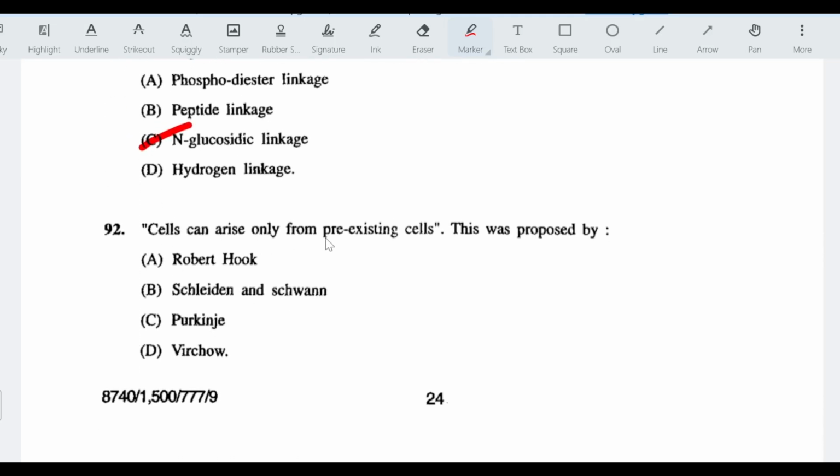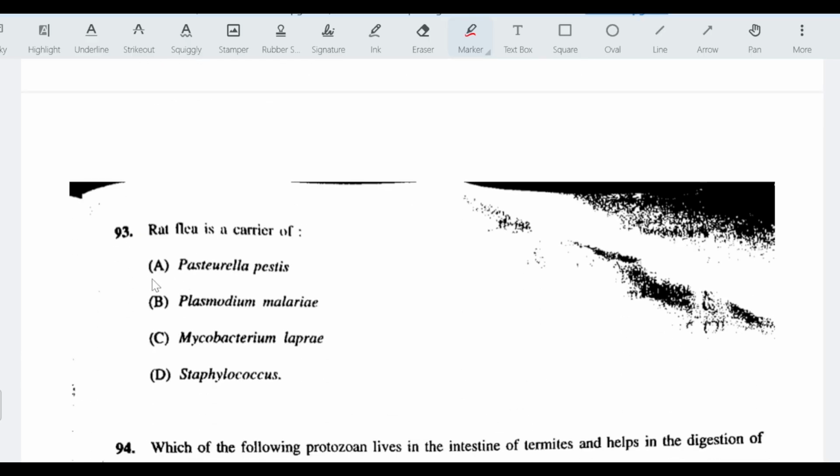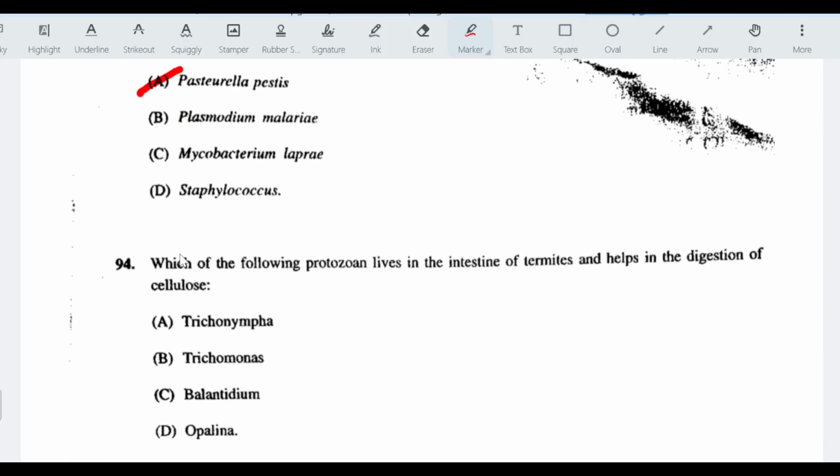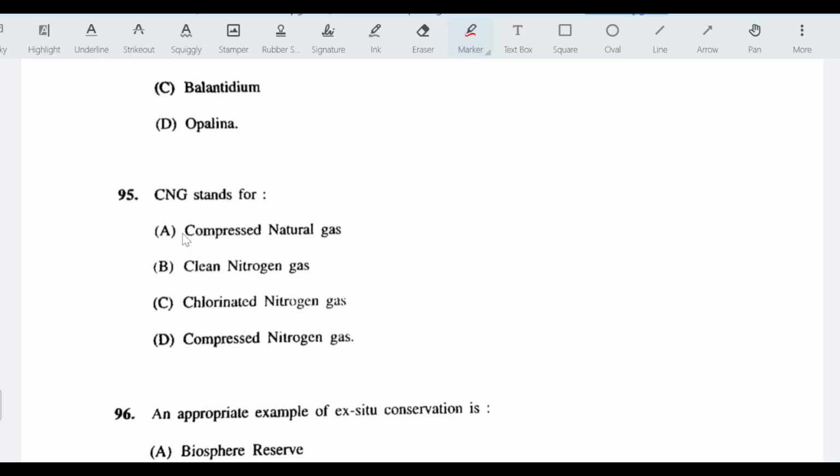Cell can arise only from pre-existing cell. This was proposed by Virchow. Rat flea, it is a carrier of Pasteurella pestis. Which of the following protozoan lives in the intestine of termites and help in the digestion of cellulose? Answer is Trichonympha. CNG stands for compressed natural gas.